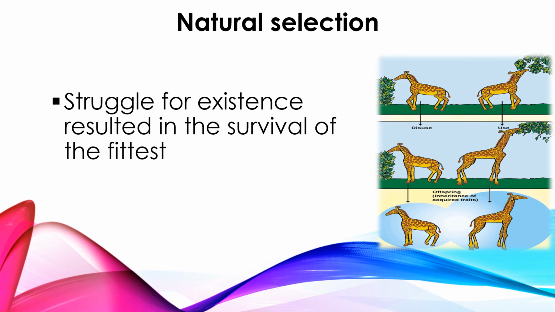The last point is origin of species by natural selection. According to Darwin's concept, nature is the most powerful selective force. Nature is selecting the organisms, he said, right? One example we can give is the giraffe. We have explained this already in Lamarck's theory, right? Darwin is also relating the same concept here.